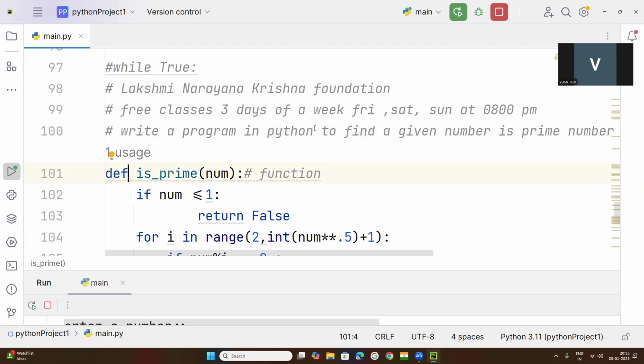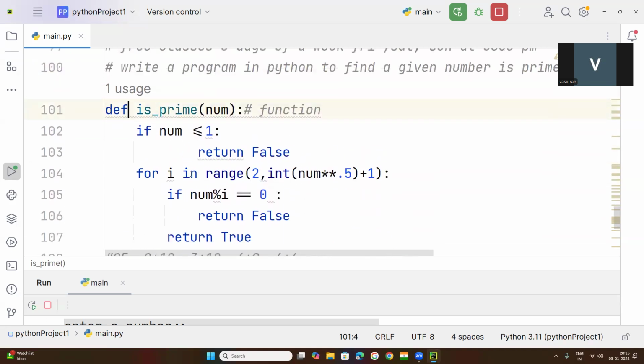So within this, what we did here, first of all, one function I have created. In Python, to create a function, we need to use the def keyword. The def keyword will be used to write a function in Python. If you have doubt what is a function, in the previous classes I have stated that a function is nothing but a block of code that will be executed whenever you call it.